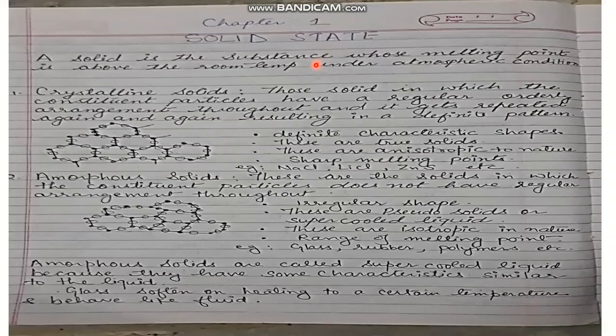We are starting with the new chapter, Chapter 1, Solid State. A solid is a substance whose melting point is above the room temperature under atmospheric condition. And we all know the physical properties of solid state. Some I am telling you here.